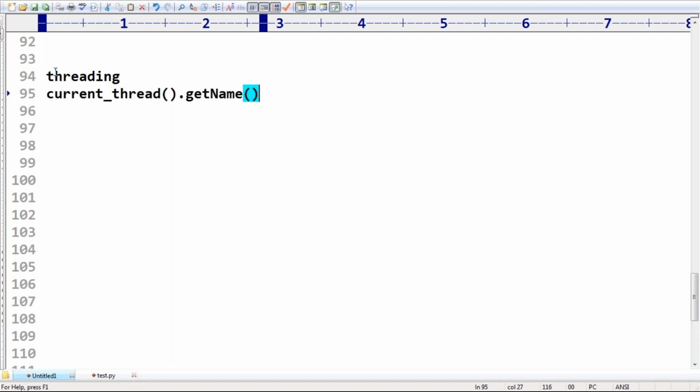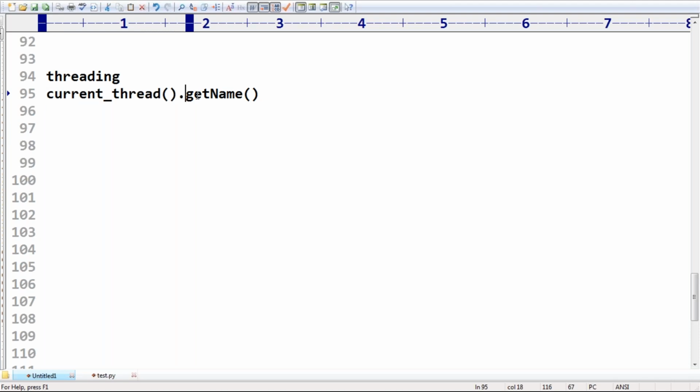What is the name? Get name. You can ask, sir, what is the name of the current executing thread? By default, you are going to get that the current executing thread is the main thread. But anyway, what is threading? Threading is Python's inbuilt module. What is the first function I'm using? Current thread is the first function, which is going to return a thread object.